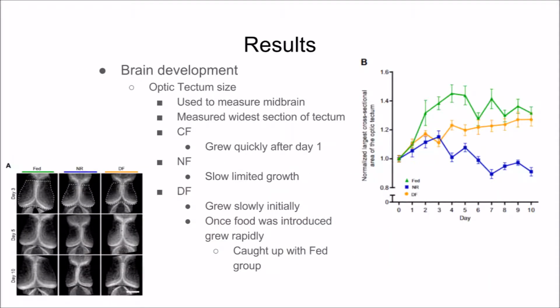To measure brain development, the optic tectum was measured across the widest part and used as a proxy for development of the midbrain. The optic tectum of the continuously fed group grew quickly after day 1, whereas the nutrient-delayed and nutrient-restricted groups had slow growth. In the nutrient-restricted groups, slow growth was maintained, and this growth even declined in some instances. This is shown on the graph above. The nutrient-delayed group quickly caught up with the continuously fed group once food was reintroduced on day 3.